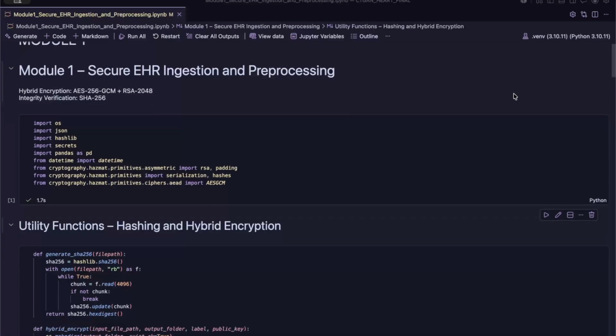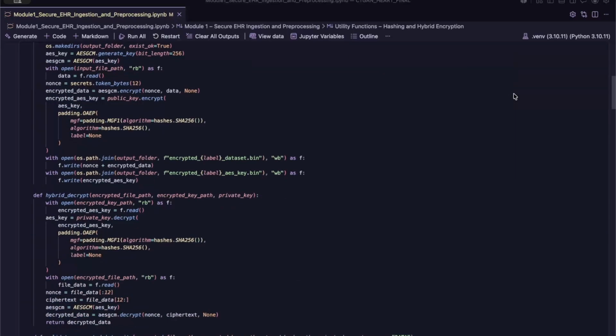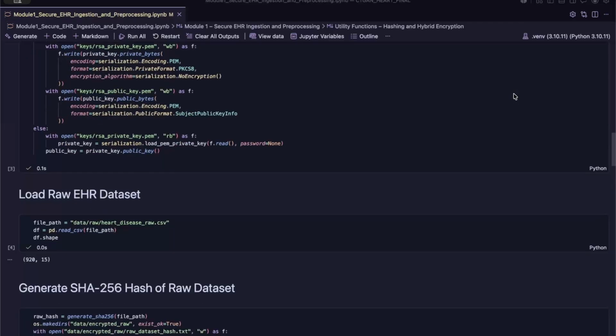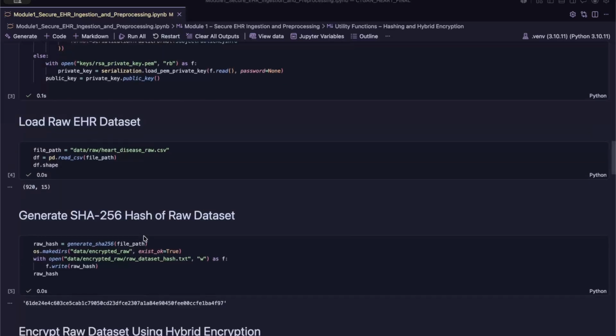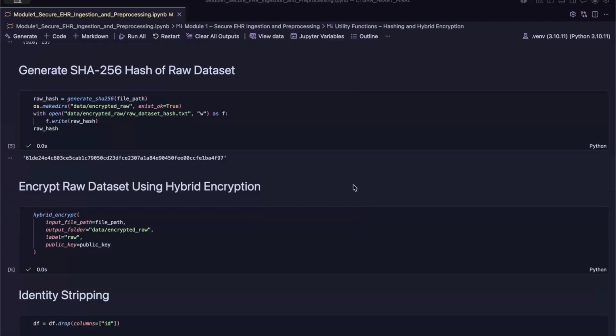The implementation begins by loading the UCI heart disease dataset into the secure processing environment. At this stage, the system reads the raw healthcare records and checks the structure of the dataset, including the number of rows and features available before preprocessing begins. Before any modification is made to the dataset, a SHA-256 hash is generated. This hash acts like a digital fingerprint for the original data. Later in the pipeline, the hash is recomputed and verified again to ensure that the dataset has not been altered or corrupted during processing.